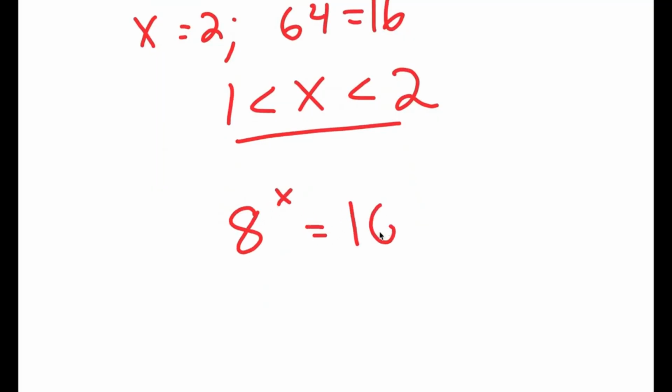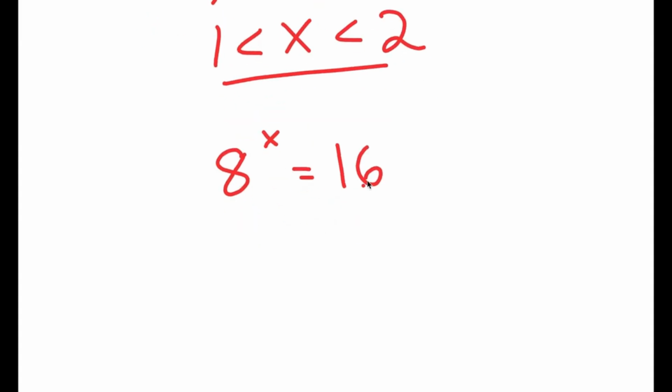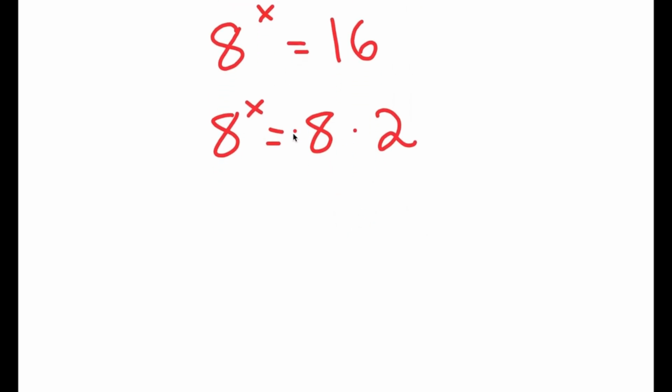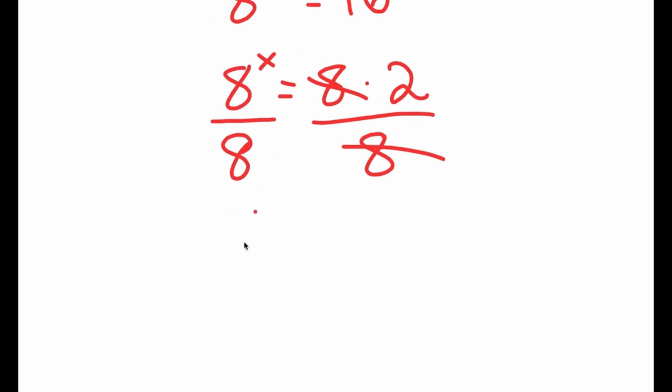Well, what I can do is rewrite 16 as 8 times 2. Now what I'm going to do is divide both sides by 8. Then these two cancel out, and I get 8 to the power of x over 8 is equal to 2.